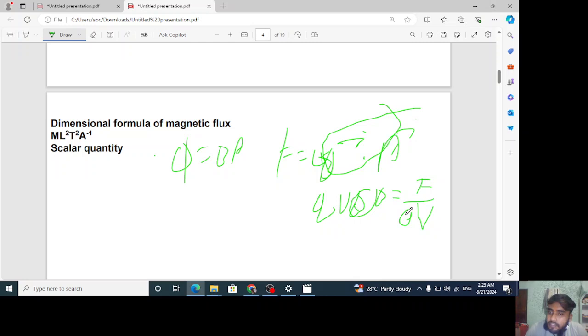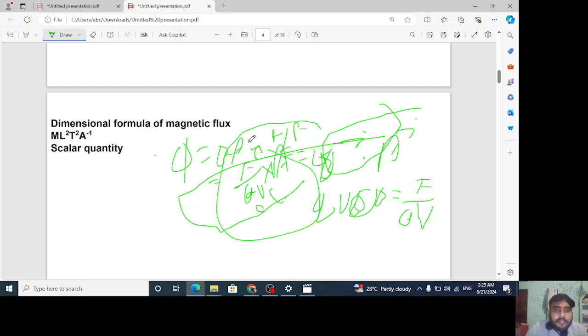Now we put this value of B here, and we get F upon QV into A, which is phi. Now you can put the dimensions of F, A, Q, and V, where V is velocity. Then you will get the dimension of phi, which is ML²T⁻²A⁻¹. Here A is ampere, the dimension of current. I hope this much is clear for you all.